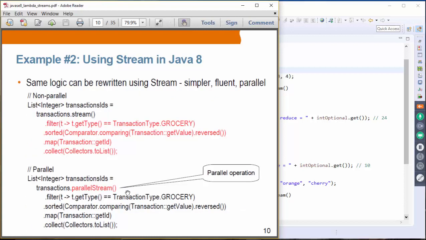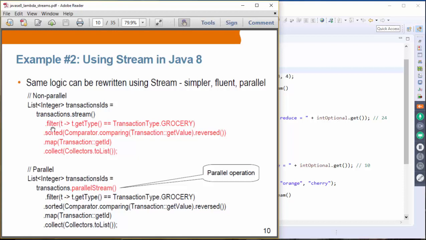Now let's see what you can do with Java 8 using streams. Again, this is the non-parallel operation, and on the bottom we are using a parallel stream. The rest of the logic is pretty much the same. We create the stream object from the list of transactions, and then we use a filter. Filter receives a predicate, the lambda expression.